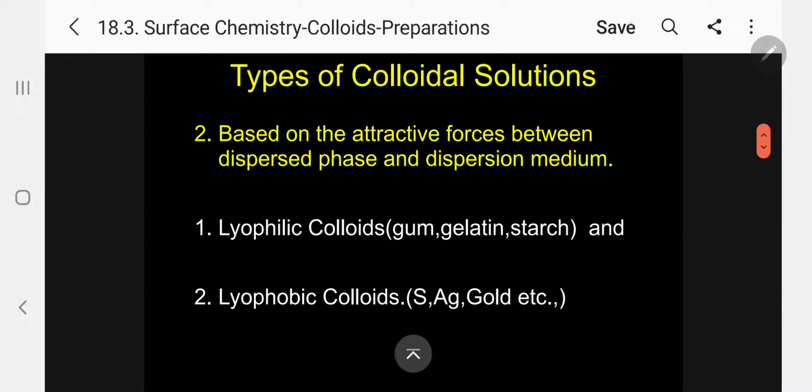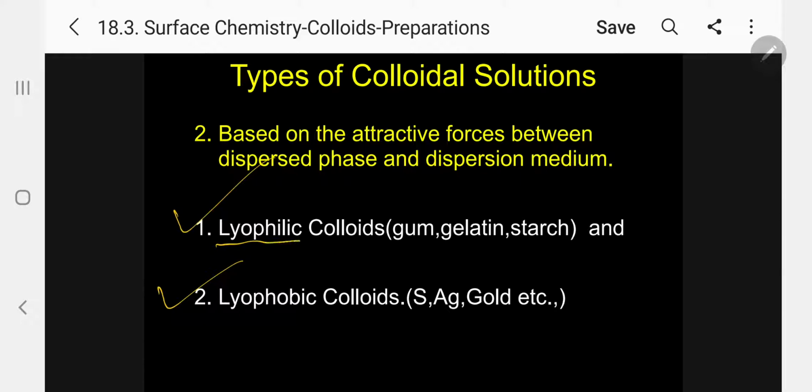The second type of colloidal solutions is based on the attractive forces between dispersed phase and dispersion medium. Kindly follow. There are two types: one is lyophilic colloids, another is lyophobic colloids.